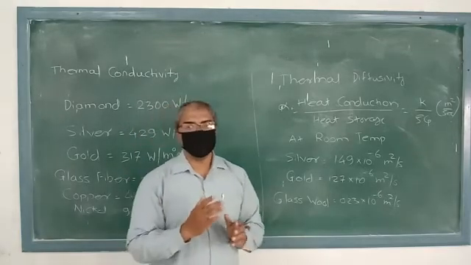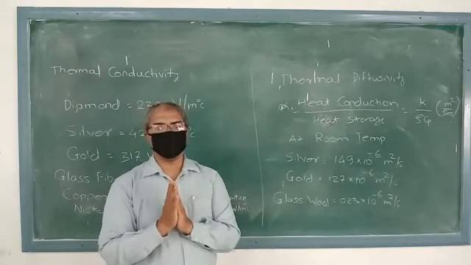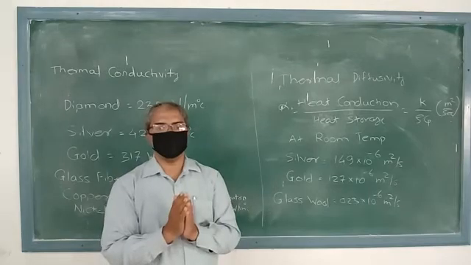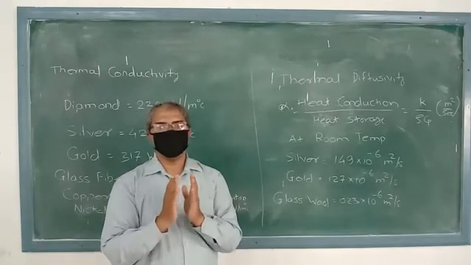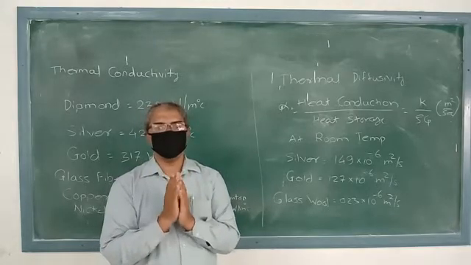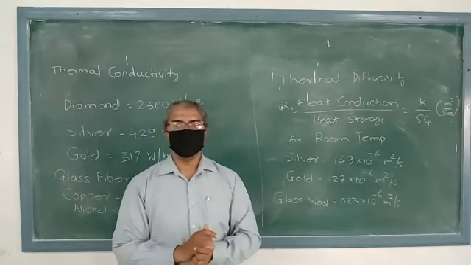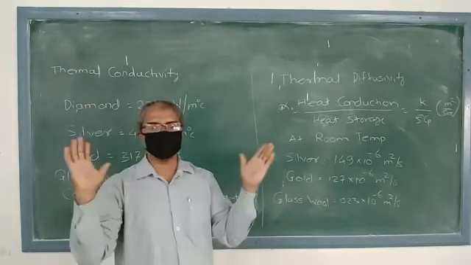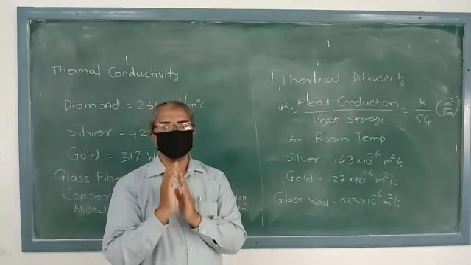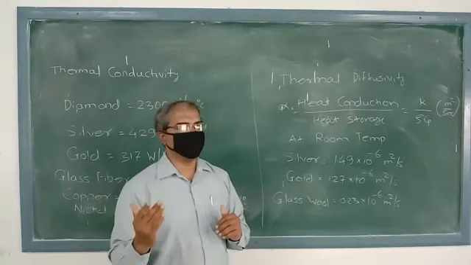Now a material that has high thermal conductivity or low heat capacity will obviously have large thermal diffusivity. The larger the thermal diffusivity, the faster the propagation of heat into the medium. A smaller value of thermal diffusivity means the heat is mostly absorbed by the material, and only a small amount is conducted further.